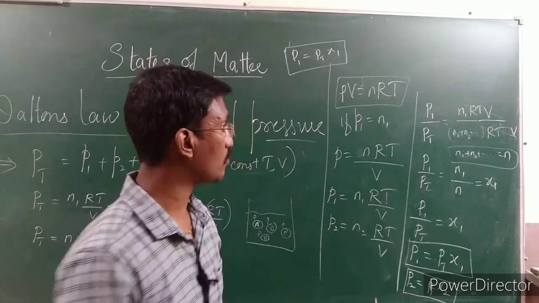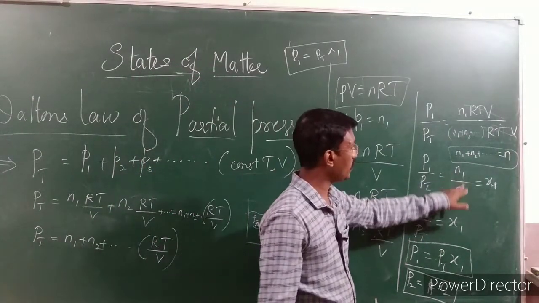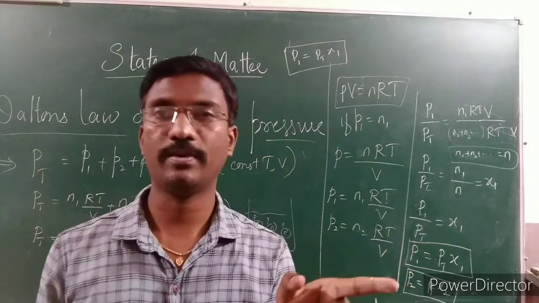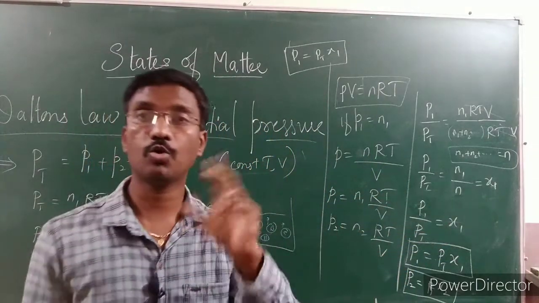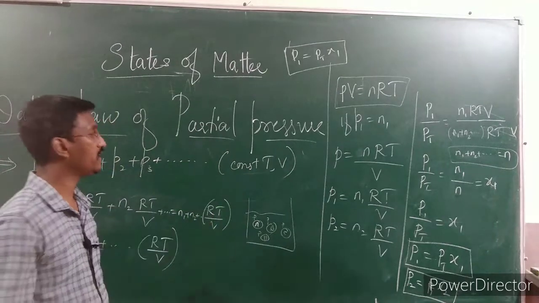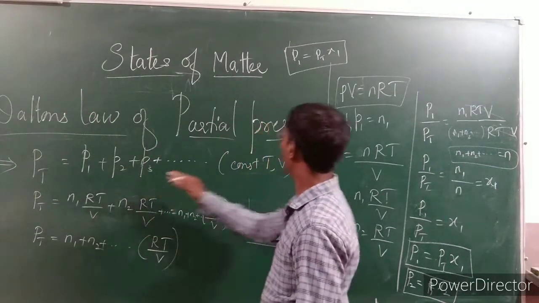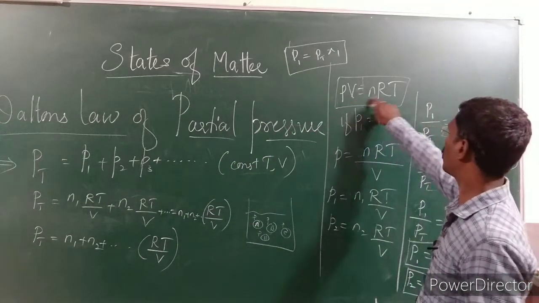Mole fraction can be calculated as N1 upon N. N1 is the number of moles of the first component, divided by N, the total number of moles of all components. So here for the P1 formula we have PV is equal to nRT.